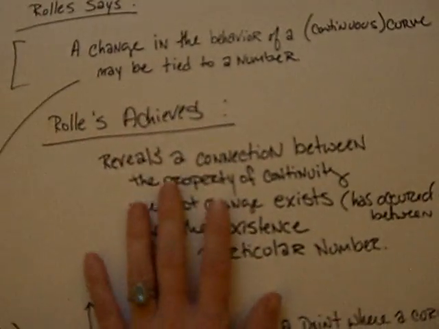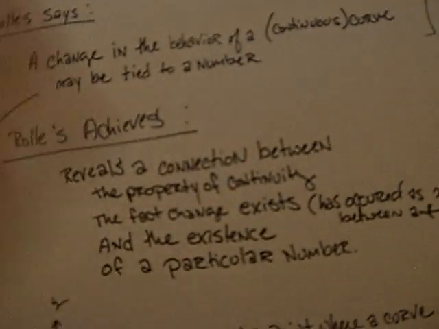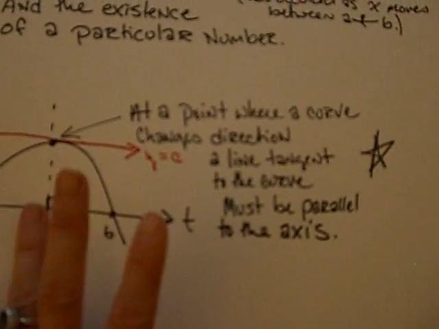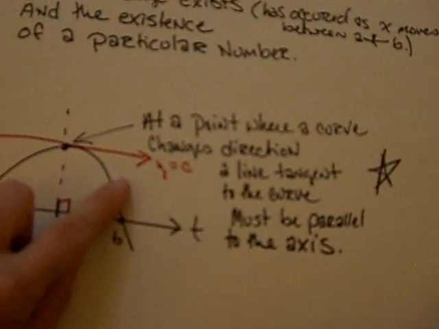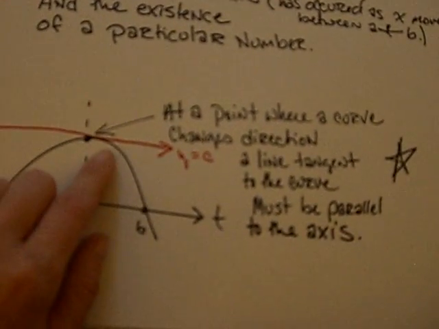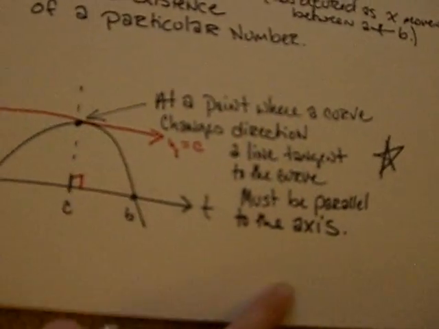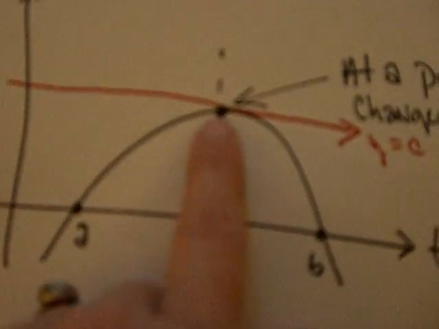Alright, so Rolle says a number exists, yay, but it doesn't tell you what it is. And then it says, well, we want to say that at a point where a curve changes direction, the line tangent to the curve must be parallel to the axis. And Rolle says this. That's what I was trying to explain back there, but I don't have words. So that's our change in behavior. This point right here is our change in behavior.